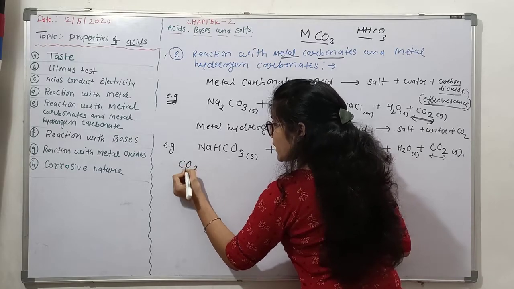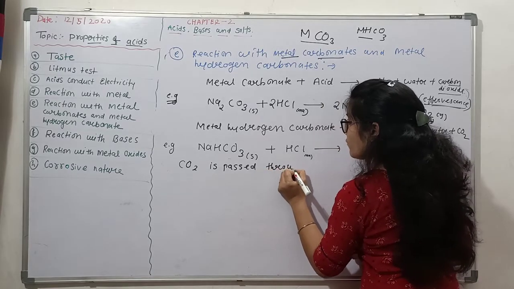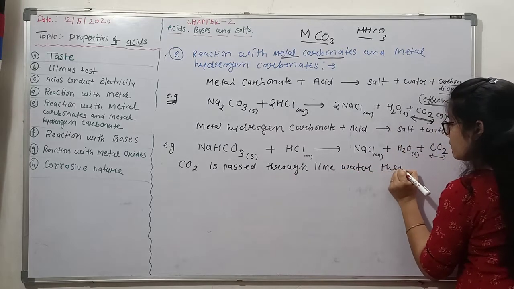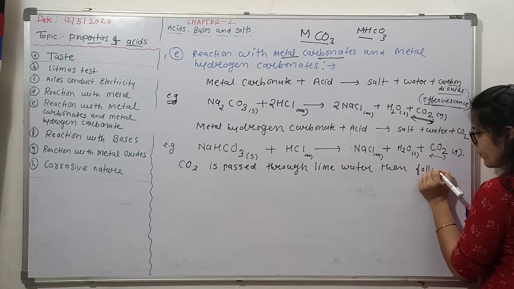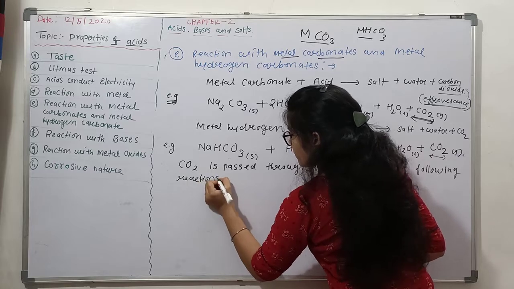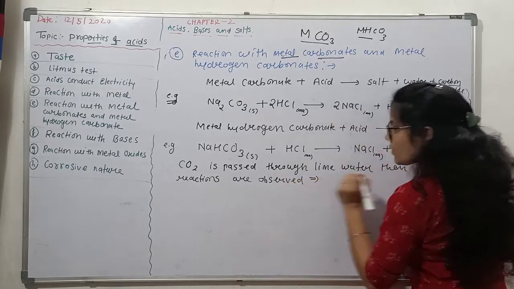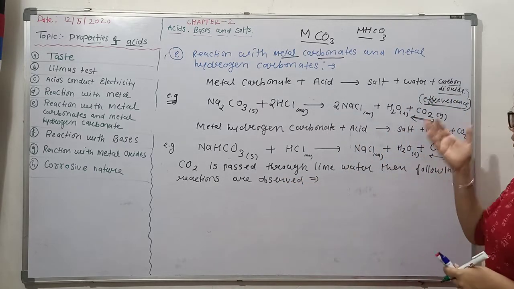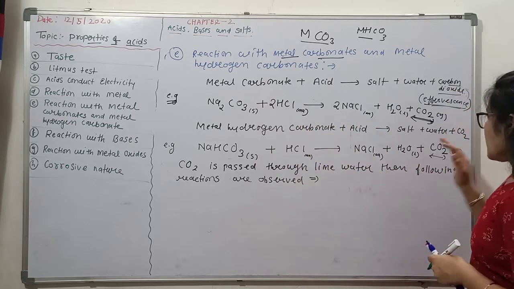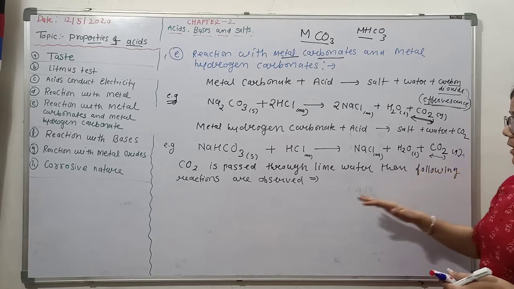When this CO2 gas is passed through lime water, then the following reactions are observed. Why are we doing these things? Because for testing of CO2 gas: the gas that evolves during the reaction of acid with metal carbonates is CO2. So for confirming the presence of carbon dioxide, we are doing this test.